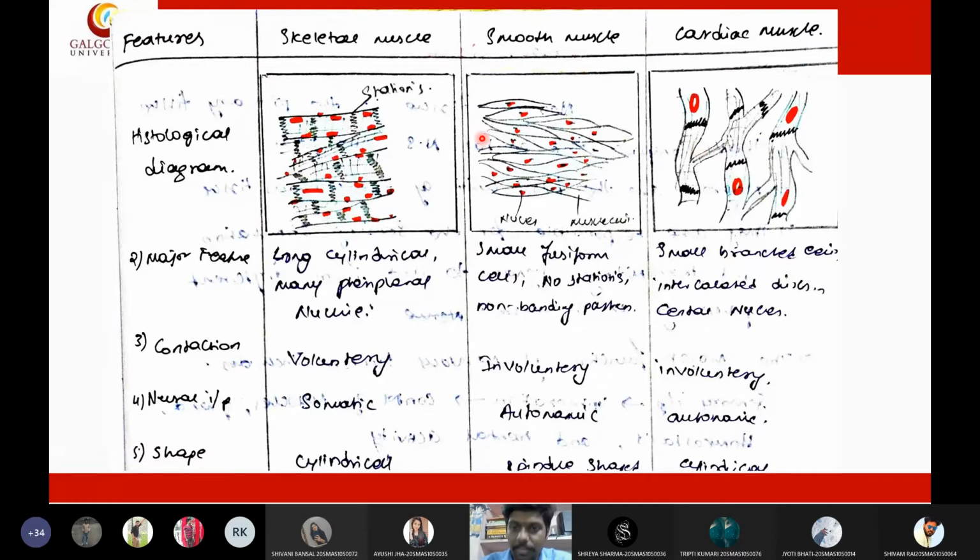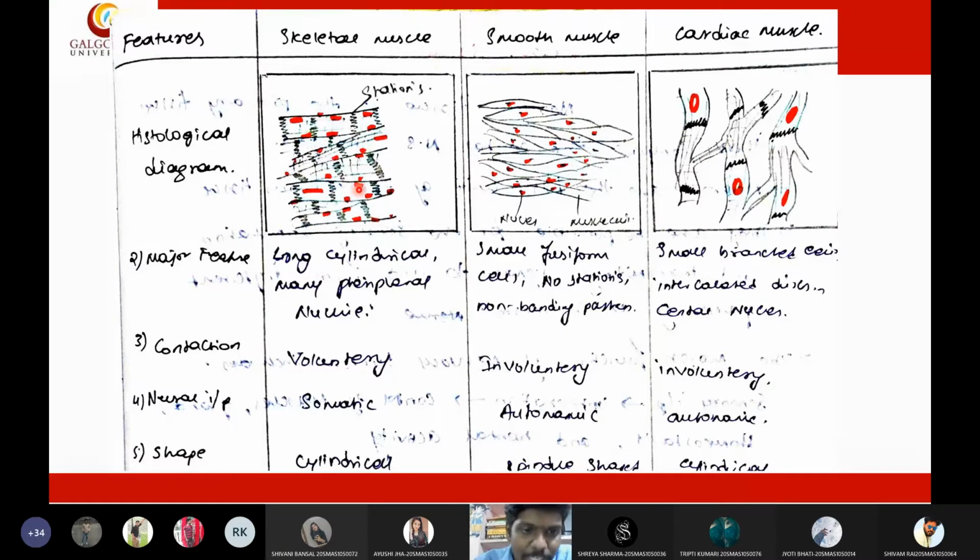So coming to the difference between the three muscles, first and foremost is the major feature. The skeletal muscle is long and cylindrical with many peripheral nuclei. It is very long and cylindrical in shape, perfectly rod shaped. Also, the skeletal muscle will have many nuclei.